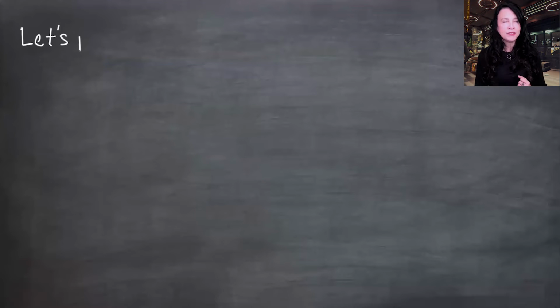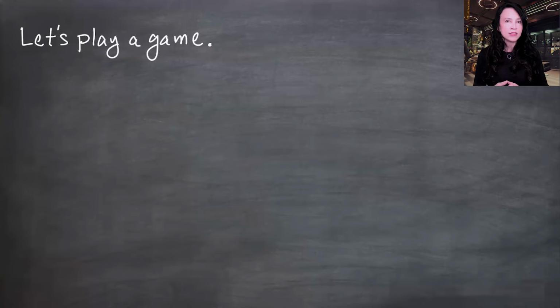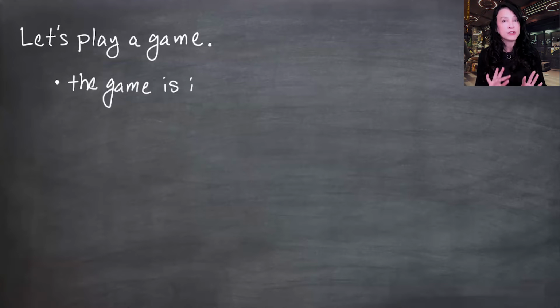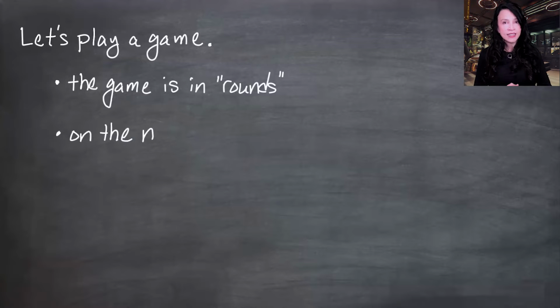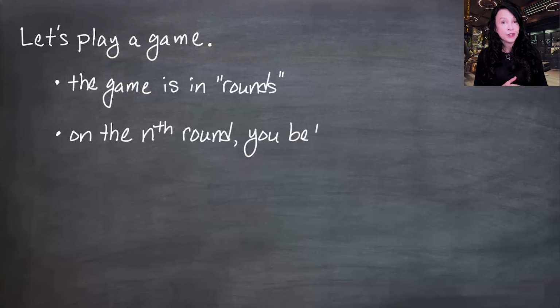I want to play a game with you, and suppose the game is in rounds. Actually, I don't want to play this with you. I don't have enough money. So someone's playing a game with you, and there are rounds of the game. In each round, you are going to bet 2^n dollars, or whatever your unit of currency is. Already this sounds really scary to me, because as the rounds progress, you are betting a lot of money. This 2^n is blowing up.